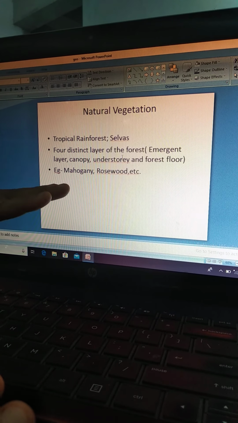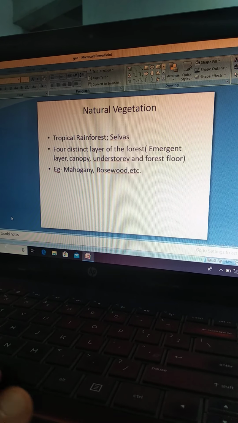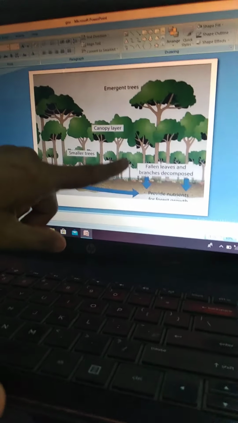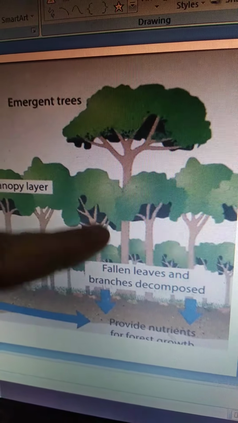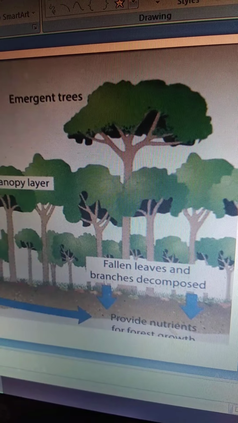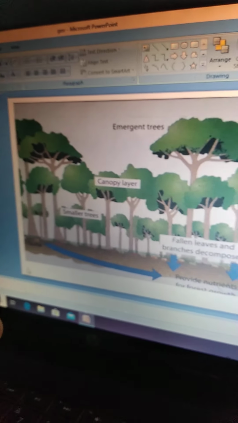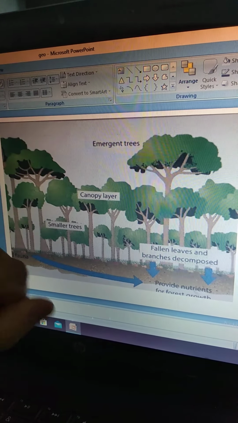If I see the forest, we have 4 layers. That means the trees are in 4 layers. I'll show you the picture just now. See, these are the layers of the forest. The first is the emergent layer, right? You can understand this as a kind of society where these are the high class people, getting all the benefits and all the luxuries of life. So emergent trees are the trees which receive the maximum amount of sunlight.